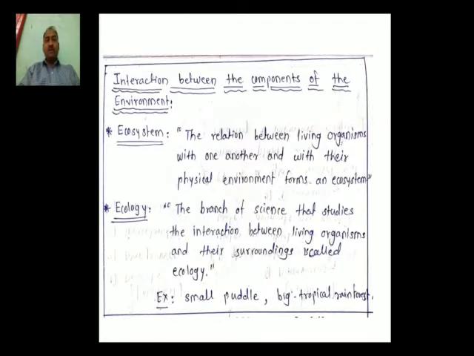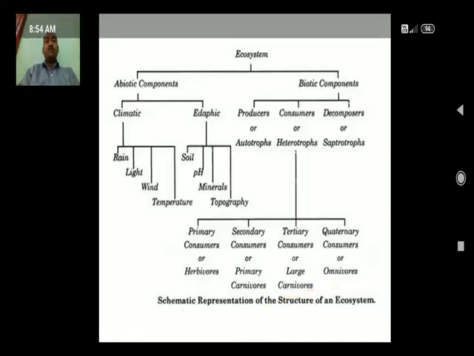In the same way, in our area we always find banana trees because the atmosphere required for the banana tree is suitable here in our surroundings. We never find banana trees in Jammu and Kashmir. So this is the ecosystem. In short, the relationship of living organisms with one another and with their physical environment forms the ecosystem. Now we have to understand how the ecosystem is formed.